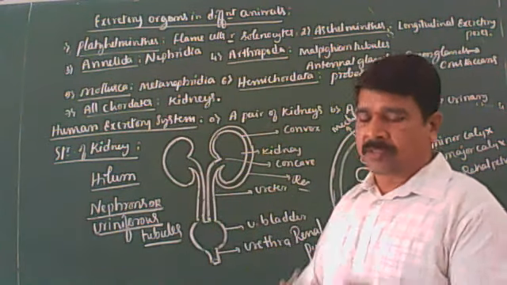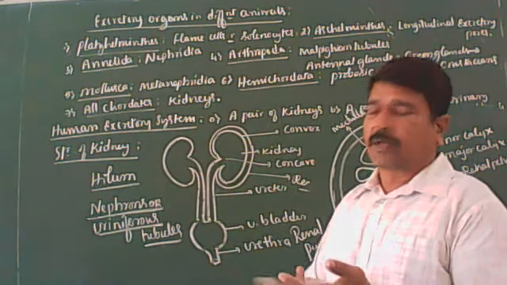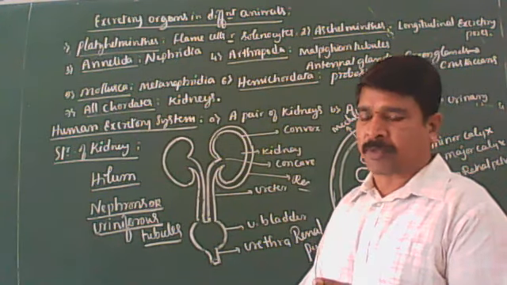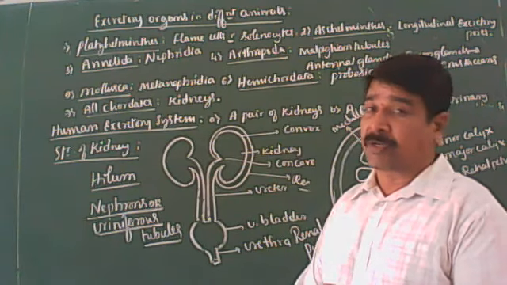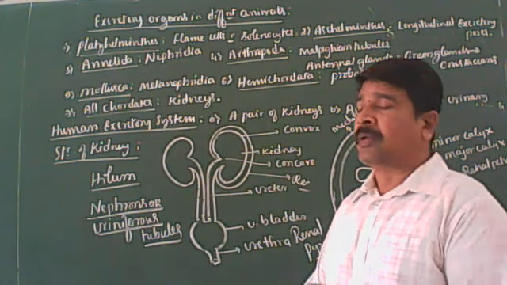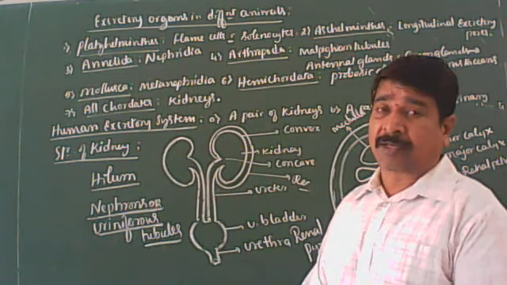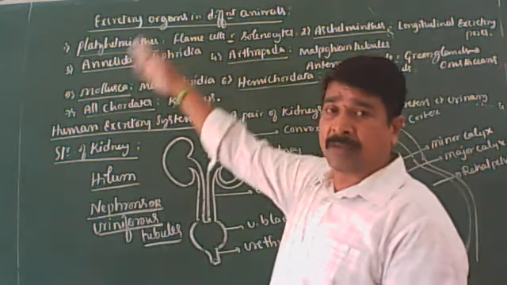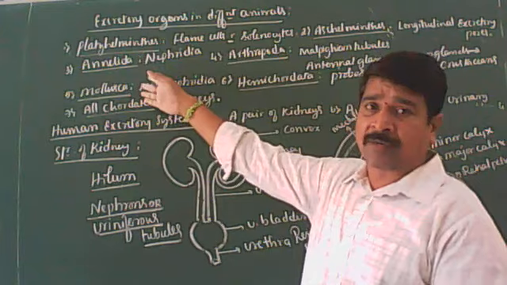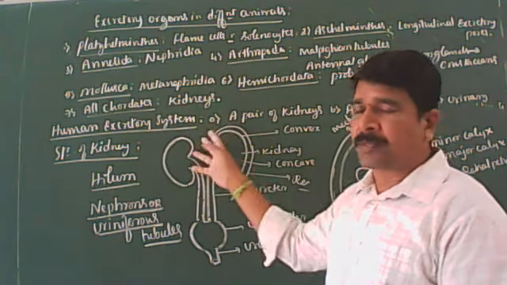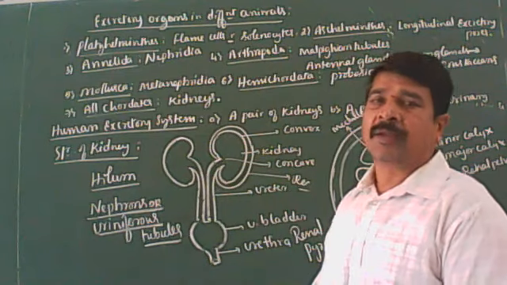So now we have discussed the meaning of excretion, different types of animals based on the type of nitrogenous waste materials produced, and the other organs involved in excretion like lungs, liver and skin. Then the different types of excretory organs present in different groups of animals, that also we have discussed. Under the human excretory system, we have completed morphology and internal structure of the kidneys.